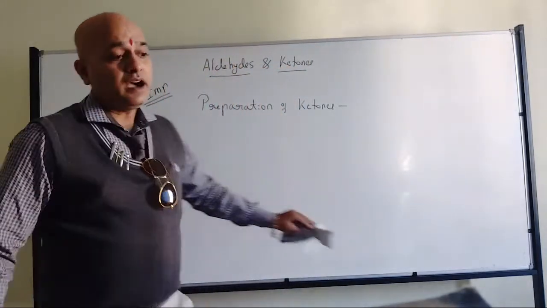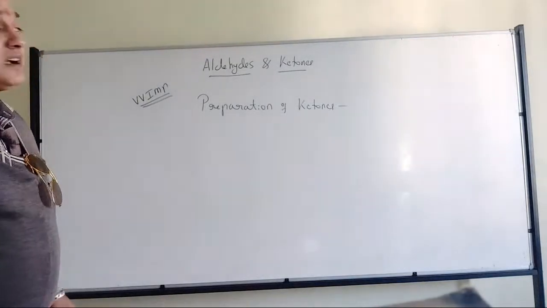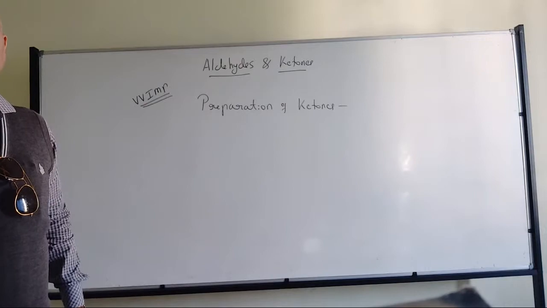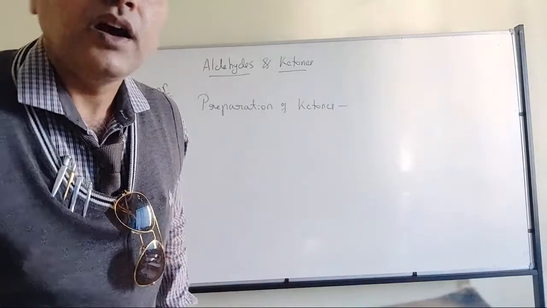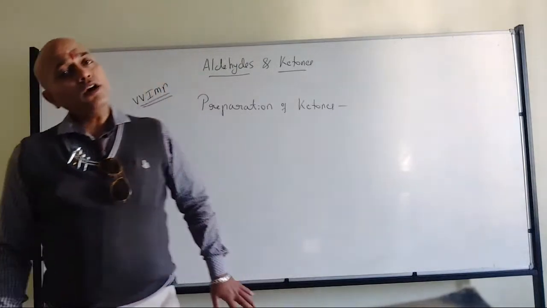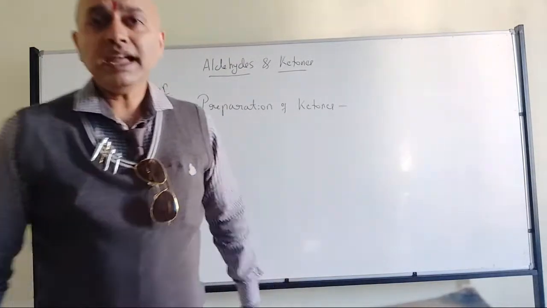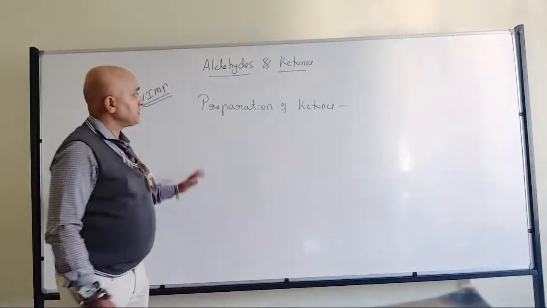Now, next one. Once again, by using Grignard reagent only. Yes, butane-2-one or but-2-one, accepted. Butanone, okay, accepted.